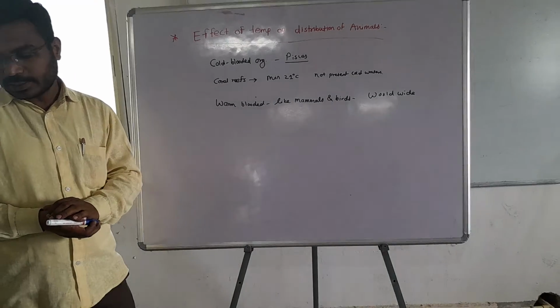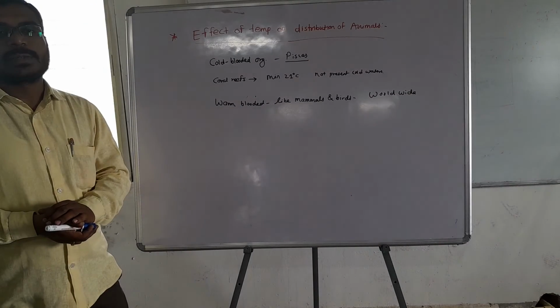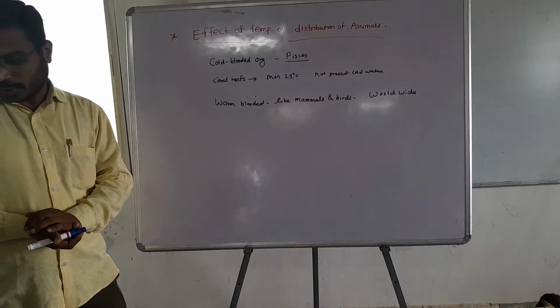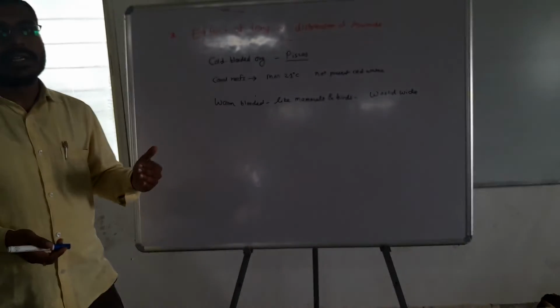Then there are certain organisms which are found in colder regions, like pectons. They are never found in regions above 0 degree centigrade.